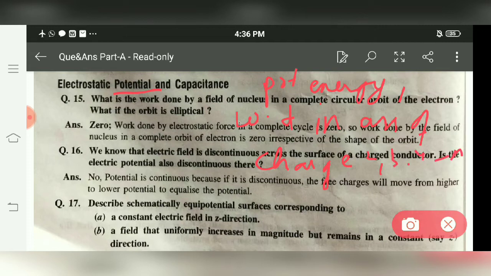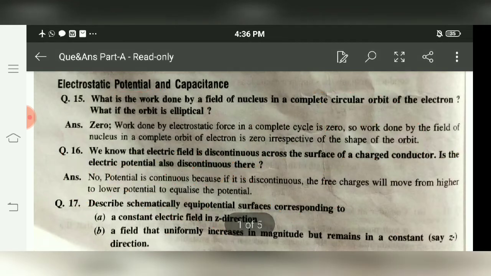Apart from this, we also had covered equipotential surfaces and the behavior of a conductor inside an electric field. This topic we already have covered, so that's why we are going to discuss questions related to this.